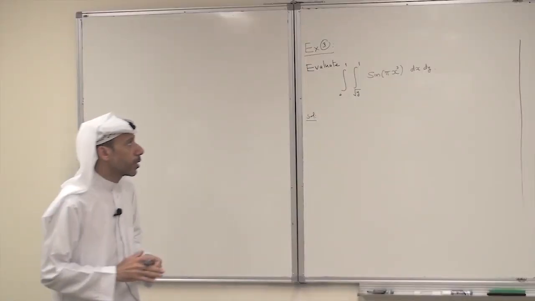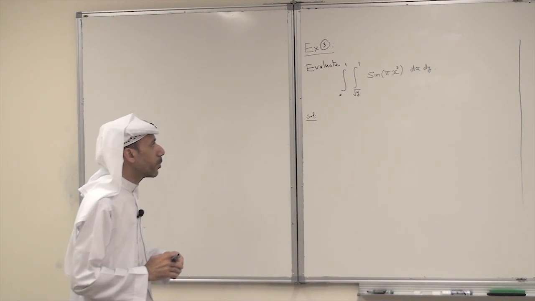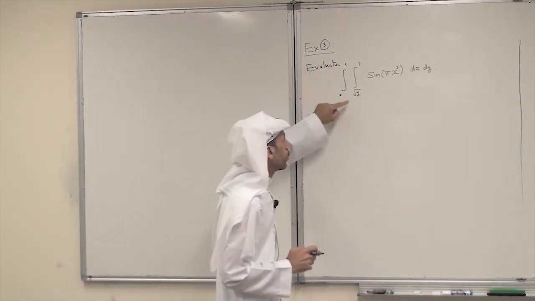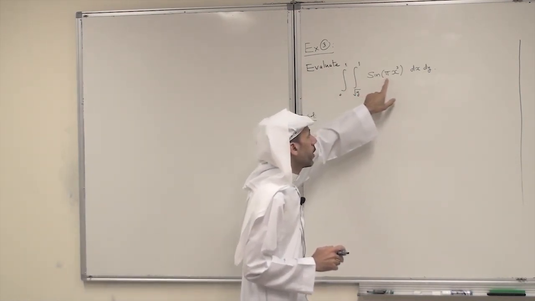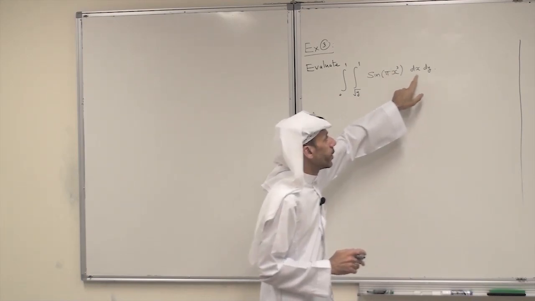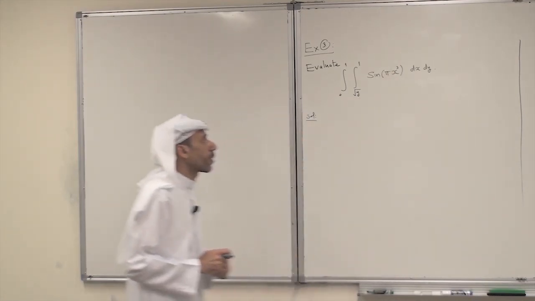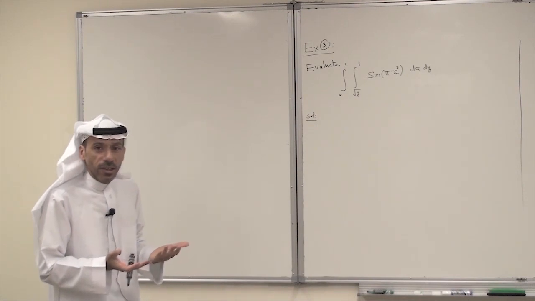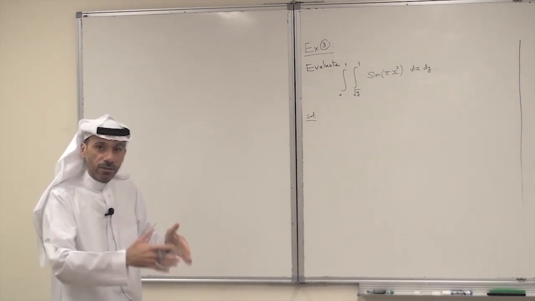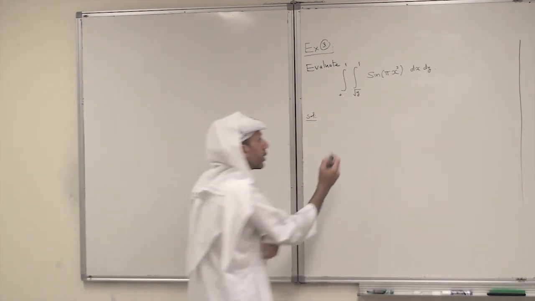Now we consider the following problem. Evaluate the double integral from 0 to 1, from root y to 1, of sine of x cubed dx dy. Well, it is natural to start just integrating the inner, then the outer. But if you look at the inner